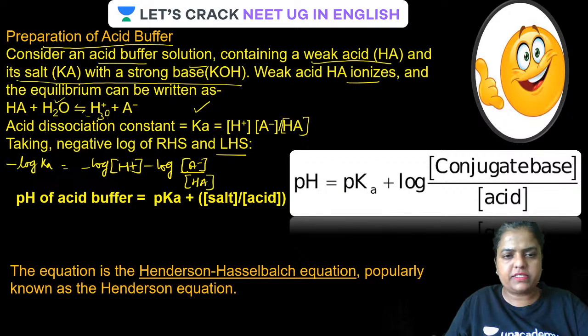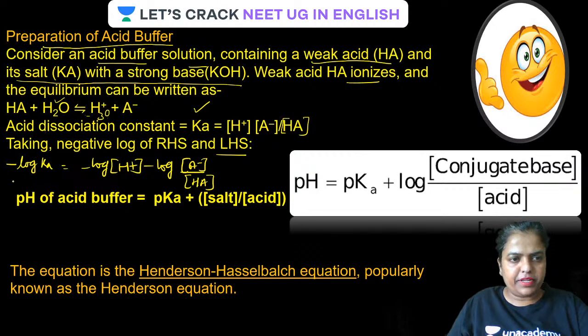It can be like that. No problem. Yes, it can be. This can be written as pKa. Negative log of H plus can be written as pH. Yes, negative log of A minus upon HA.